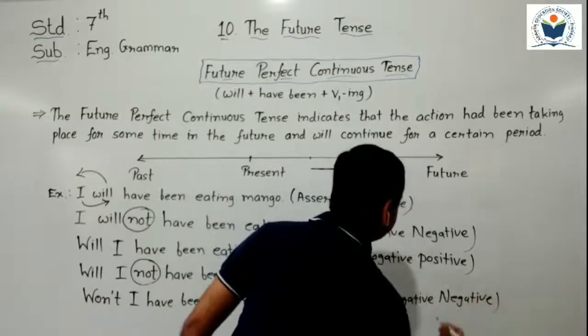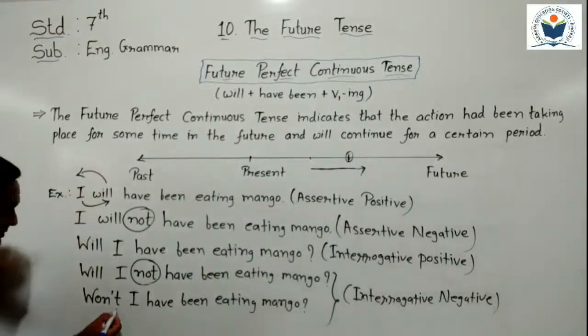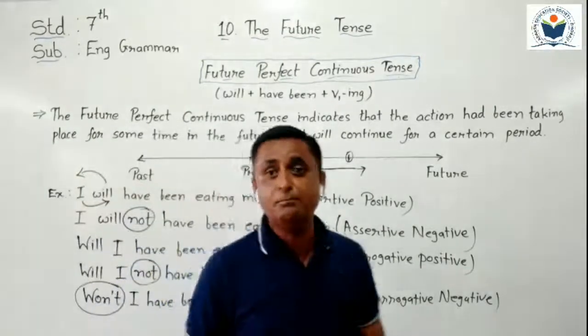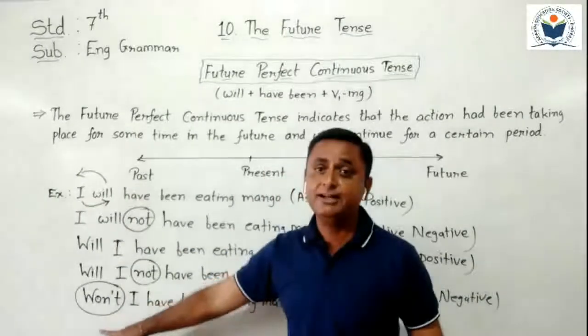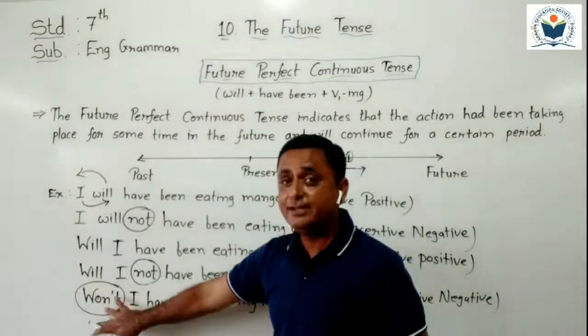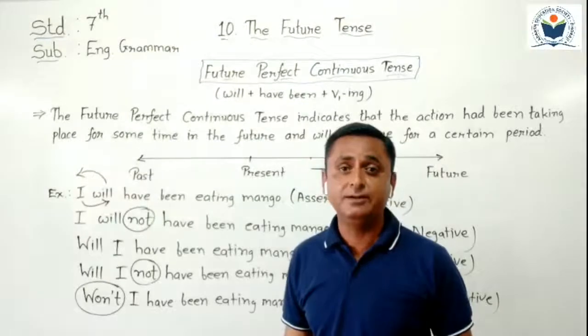So students, here you compulsorily require the short form of will, meaning helping verb plus not. Compulsorily we require it here. Otherwise your sentence will be wrong. If you put the short form here, then don't add not once again. Otherwise your sentence will be wrong.